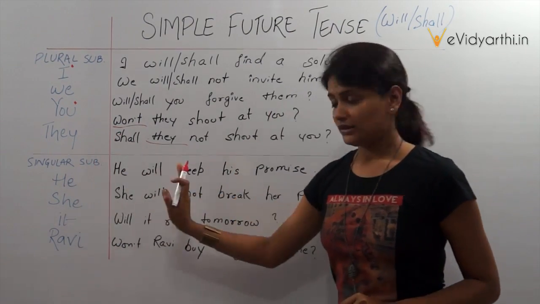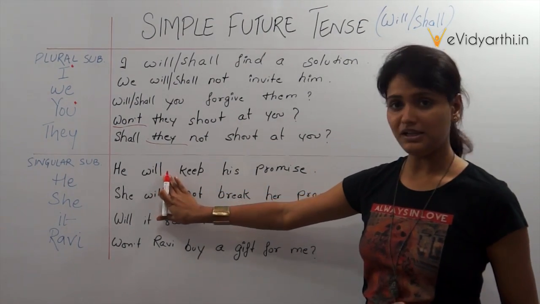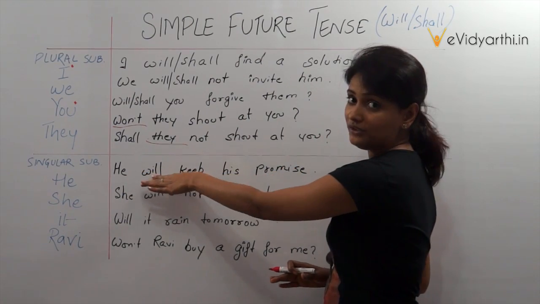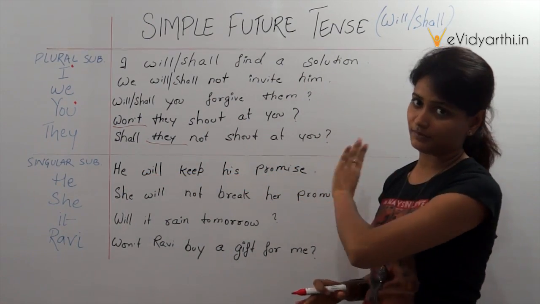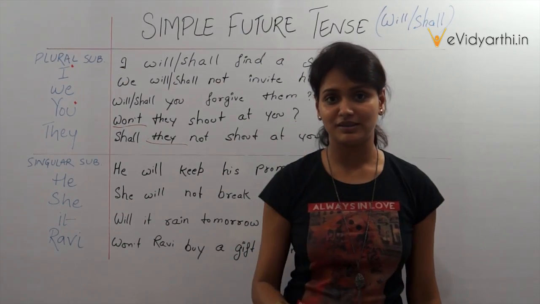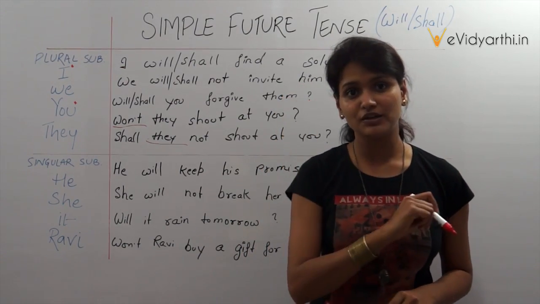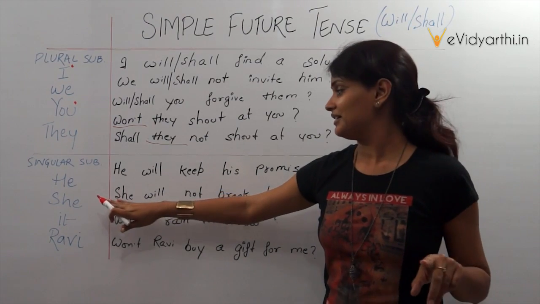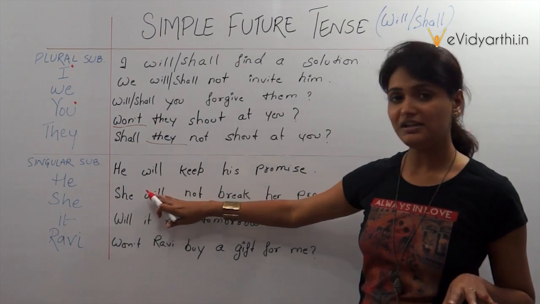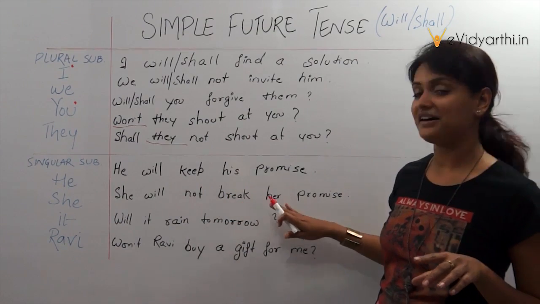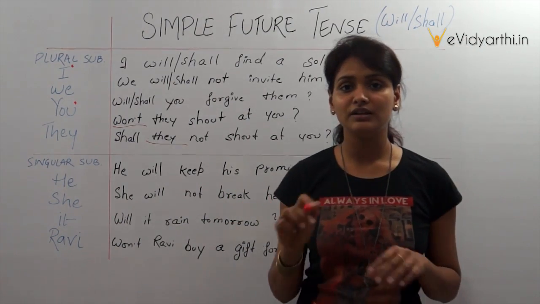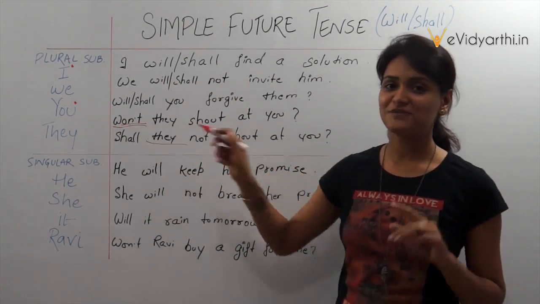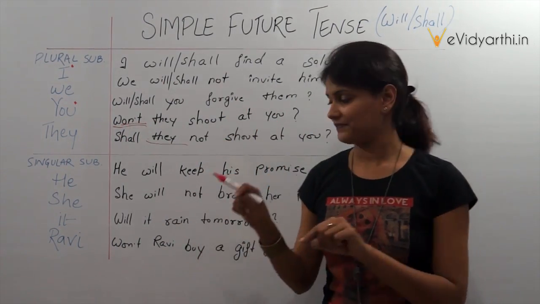So, following the subject, which is he will keep his promise. Subject, will, first form of the verb and then rest of the part. He will keep his promise. वो अपना promise जरूर पूरा करेगा. Now, a negative formation. She, which is a subject, will not break her promise. She will not break her promise, or she won't break her promise.